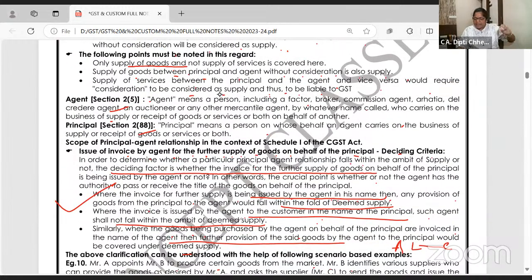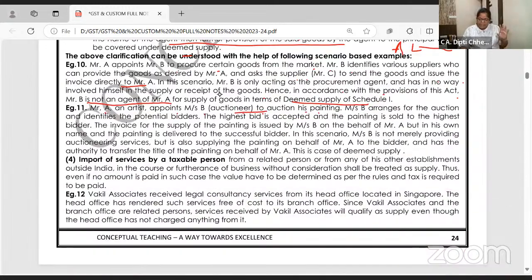Factor, broker, agent, आड़तिया, del credere agent, commission, auctioneer, mercantile agent, जो नाम लेना है ले लो. Highest bid is accepted. Now B arranges the auction and highest bid is accepted and painting is sold. Invoice for supply of painting is issued by B on behalf of A, but in his own name.